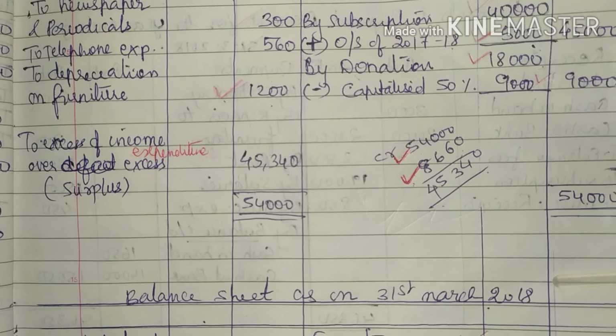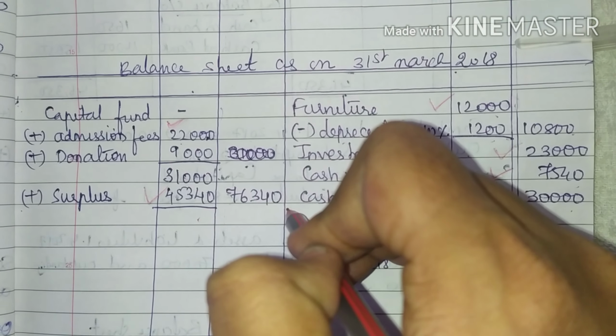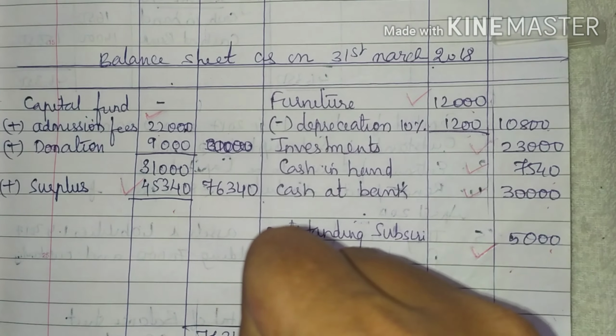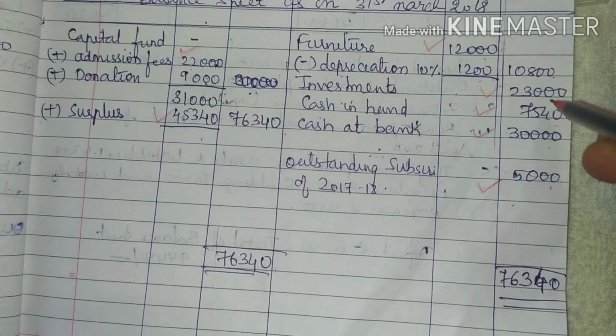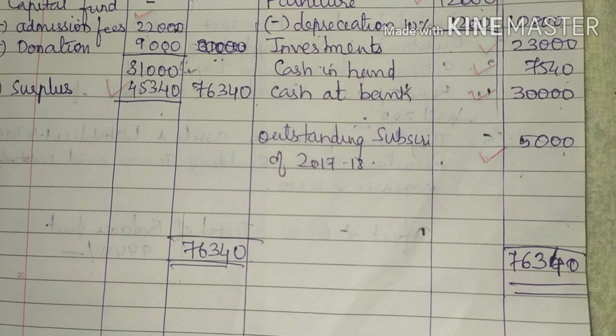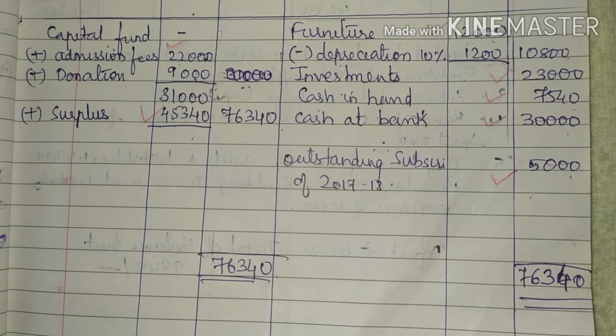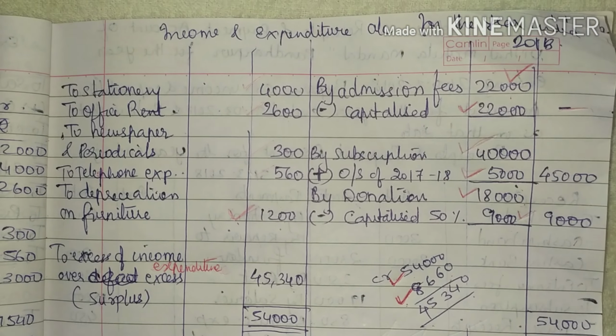So the total comes to 76,340 rupees. So your liability side comes to 76,340 and the assets also come to 76,340 rupees. So with this sum gets over. Now we'll proceed for the next sum.